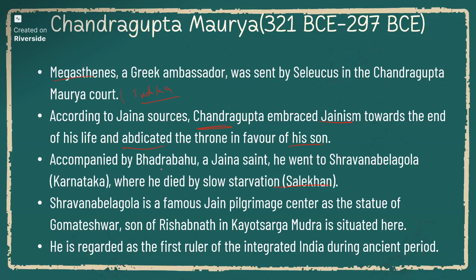Bhadrabahu is a Jain saint. Along with him, Chandragupta Maurya went to Shravanabelagola and died by practicing Sallekhana. It is a famous Jain pilgrimage center till now, with a Gomateshwara statue in it. The statue of Gomateshwara, the son of Rishabhnath, in Kayotsarga mudra, is situated in Shravanabelagola. And Chandragupta is regarded as the first ruler of integrated India during the ancient period.